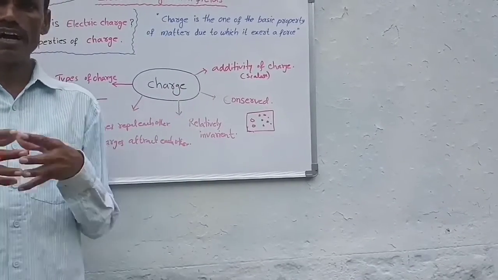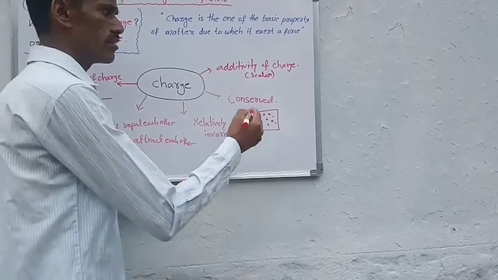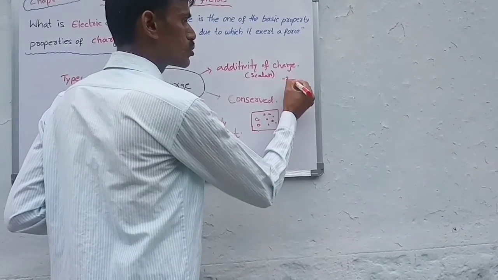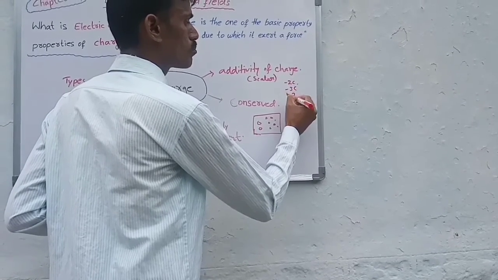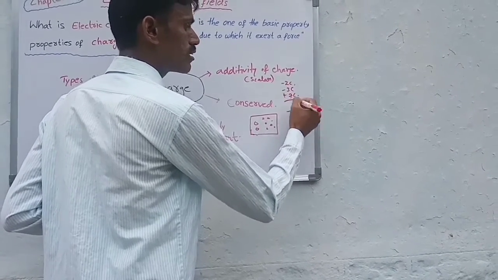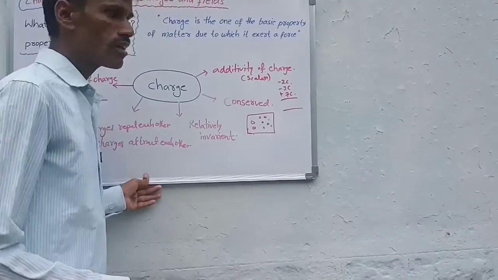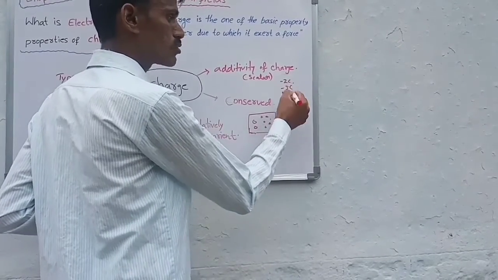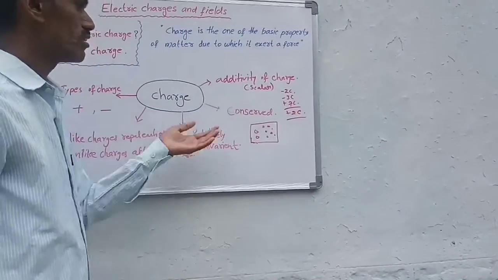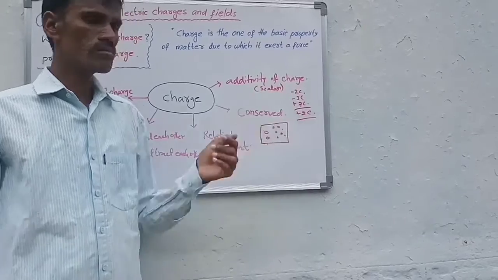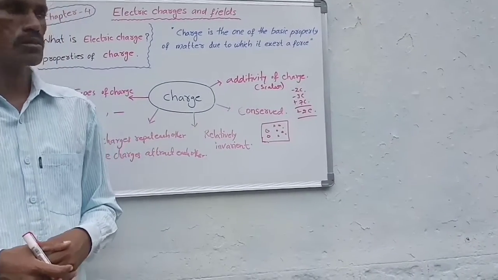The charges are added algebraically. Suppose we have -2 coulombs, -3 coulombs, and +7 coulombs of charge. Then the net charge is, so we add these algebraically: 7 - 3 - 2, that is +2 coulombs. So just as scalars, we add the charges algebraically.